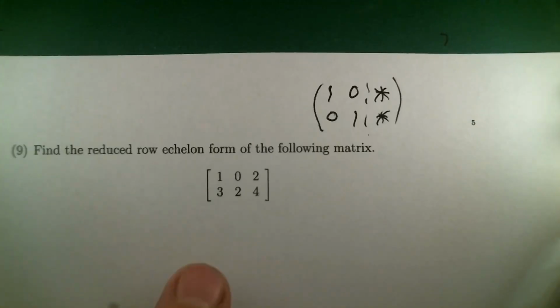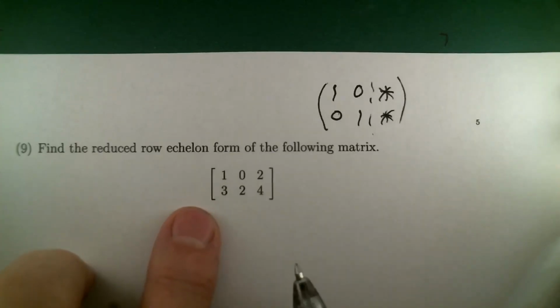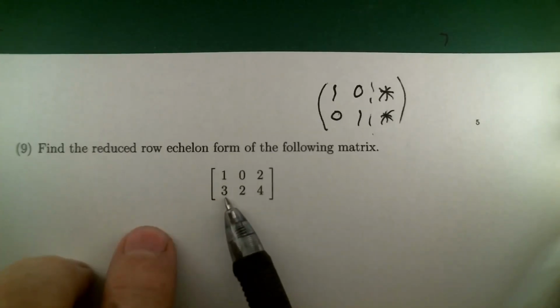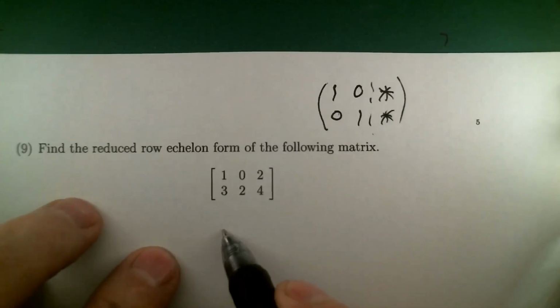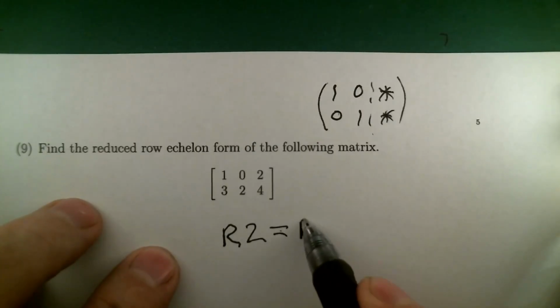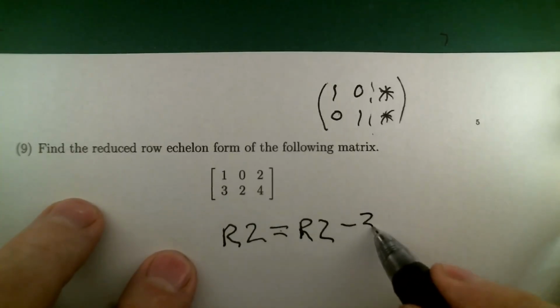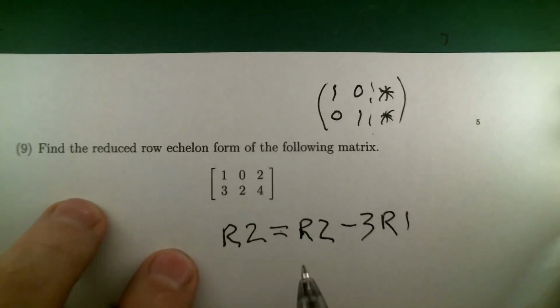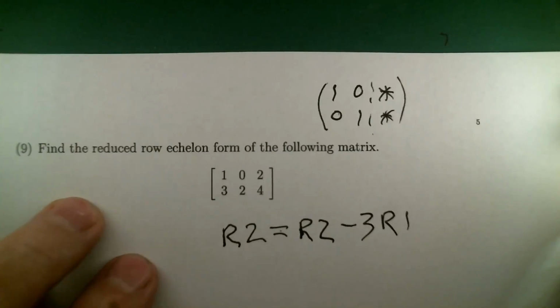And you should notice that we're halfway done in this. 1 and 0 are matching with that pattern. We just need to get that to be a 0 and this to be a 1, and then we can do it. Now, the first thing I'm going to do is a row replacement, where row 2 is going to be replaced with itself, it always has to include itself so you don't lose the information about itself, but minus 3 copies of row 1. I'm writing that down because I'm looking here and wondering, how do I turn that into a 0? I need to subtract 3 of what's above it. So new version of the matrix now.